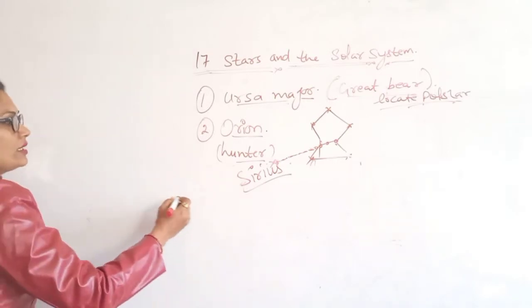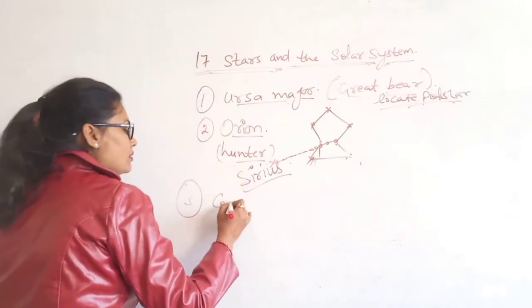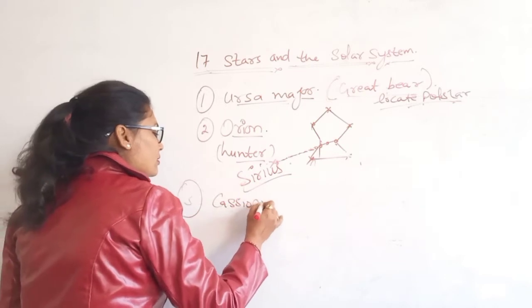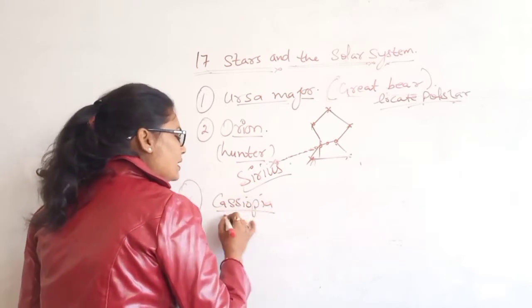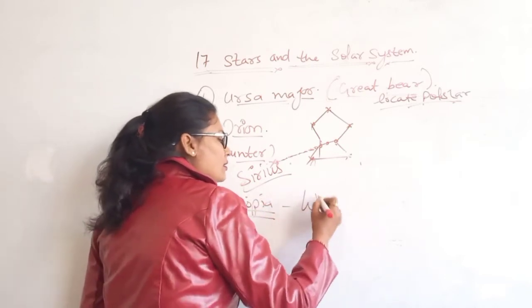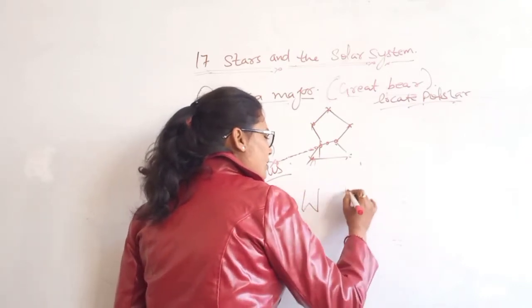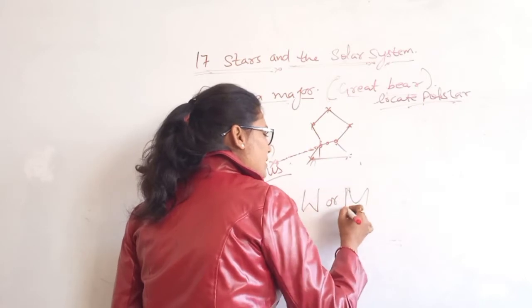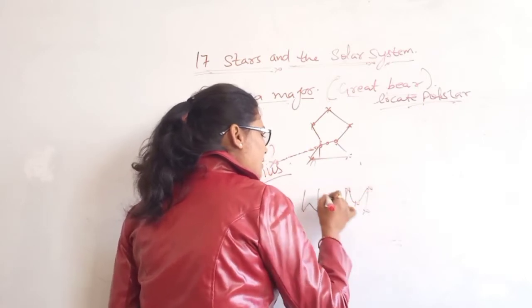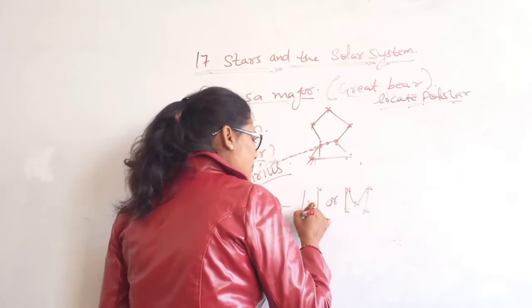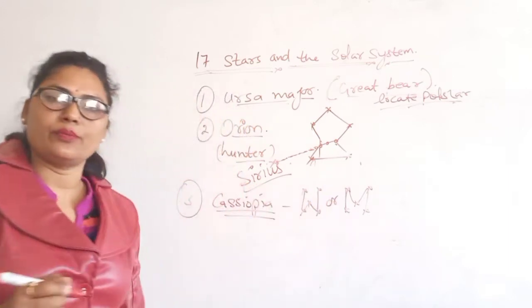So we can take the third one, Cassiopeia, and this star pattern is like a distorted W or M. So these are the stars. The stars are arranged like that in this shape.